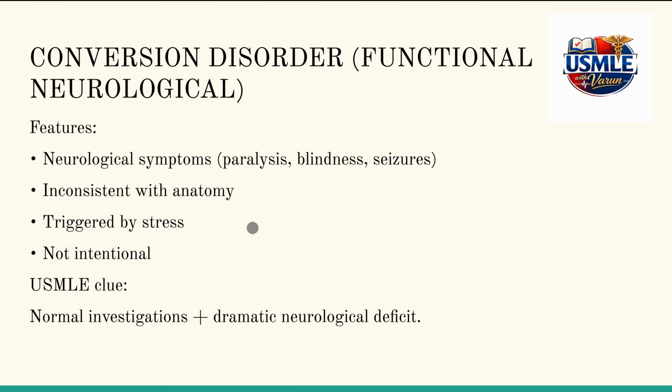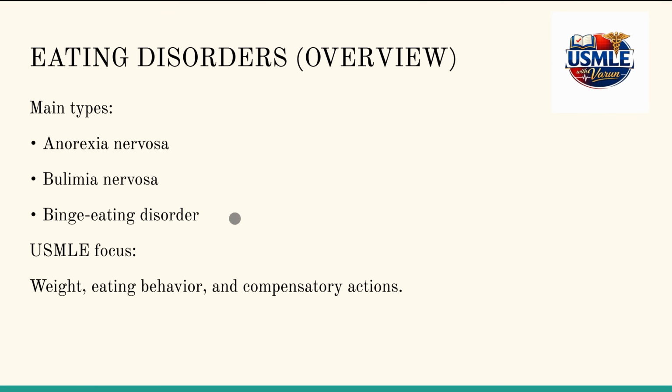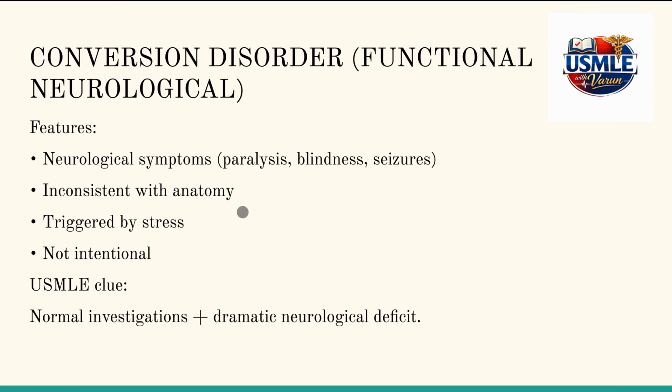Conversion disorder includes neurological symptoms with no organic cause, triggered by stress. Features include neurological symptoms like paralysis, blindness, and seizures, which are inconsistent with anatomy. These are triggered by stress and extreme emotions.